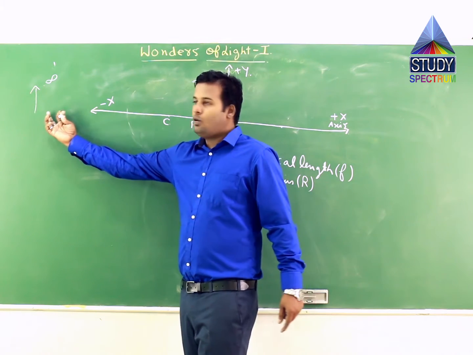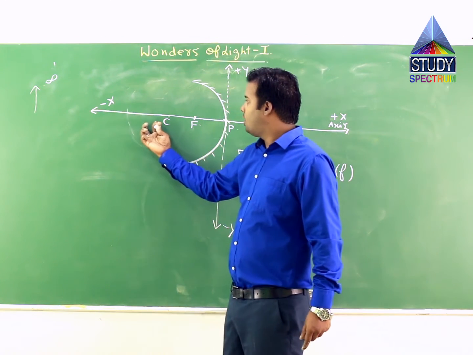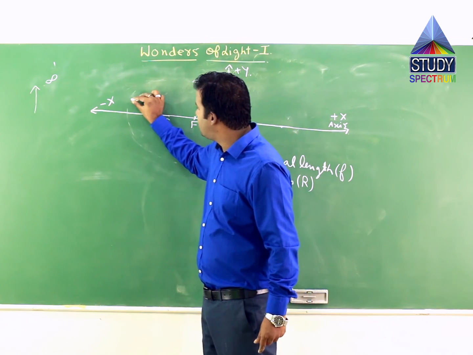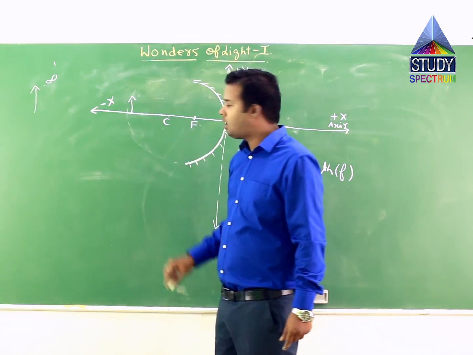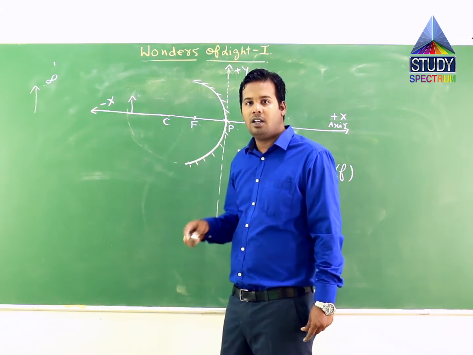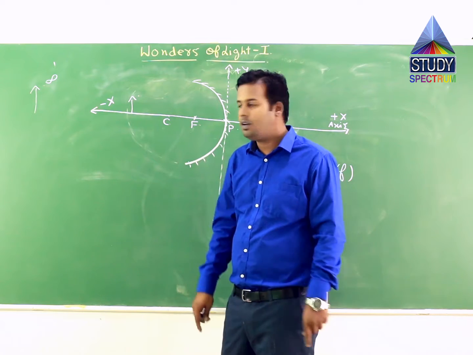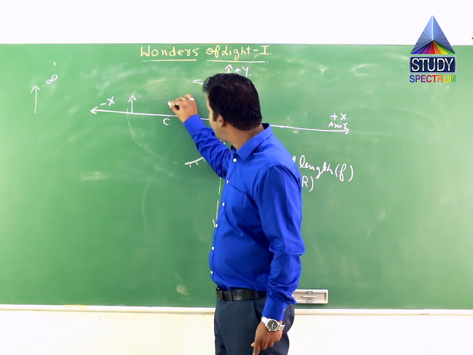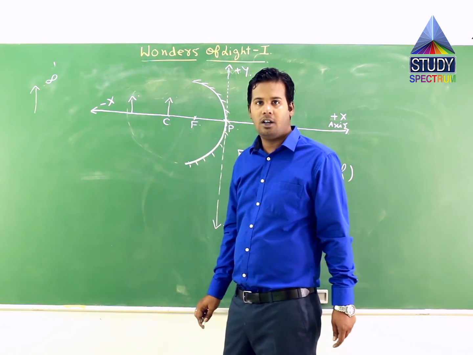Now while moving towards this mirror, the other position you can encounter is a position just beyond the center of curvature. That is your second case where the object has been placed in that tabular form if you see your textbook. The third place is at the center of curvature. Correct.